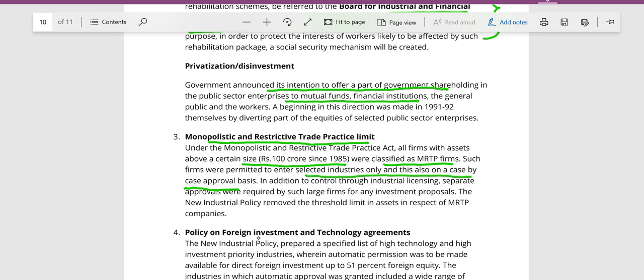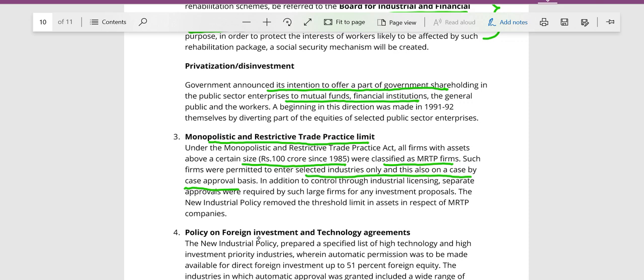For example, if Tata had a total asset size of 100 crore, and Tata wants to invest in the automobile sector, the FMCG sector, and also say the telecom sector, only on a case-by-case basis could Tata enter selected industries.